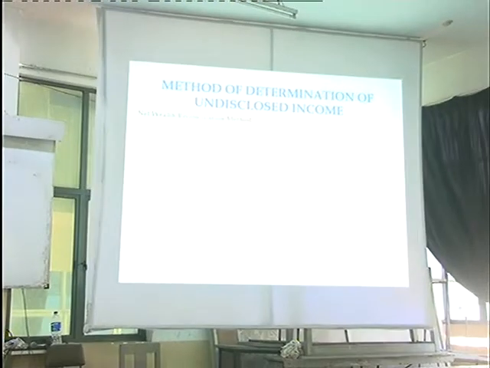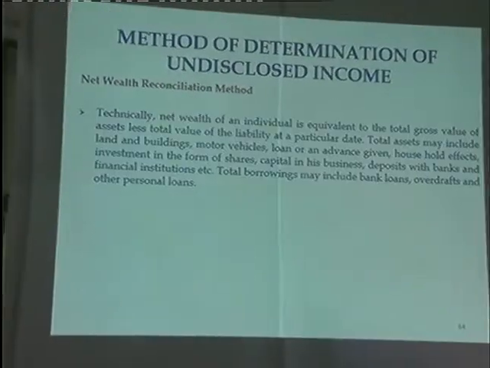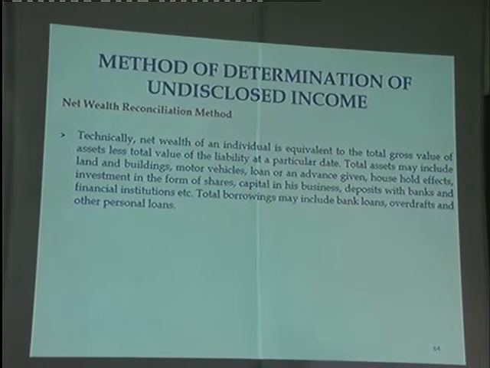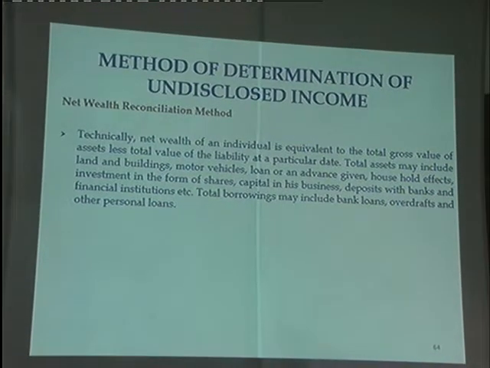The other method to find out the undisclosed income, the second method, is the net wealth reconciliation method. I'll explain it with a simple logic. As accountants, I think you will be able to understand it easily. Let's say in a day, a simple example.